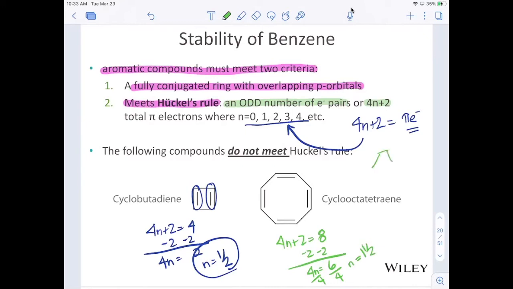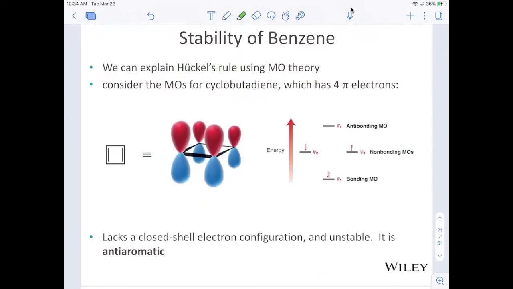Benzene, on the other hand, if we calculated Huckel's rule for benzene, 4n plus 2 equals 6, minus 2, 4n equals 4, n equals 1. Yes, benzene is aromatic. We can explain Huckel's rule using molecular orbital theory.